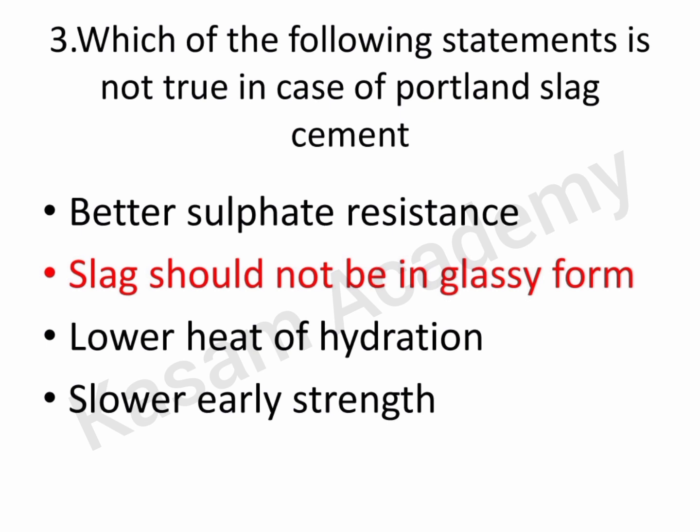because Portland slag cement, or blast furnace slag cement, has higher sulfate resistance, lower heat of hydration and slower early strength gain than OPC, which is nothing but ordinary Portland cement. The slag used in the preparation of Portland slag cement is obtained by the rapid quenching, meaning freezing, of molten blast furnace slag into a glassy state, which gives it cementitious property.